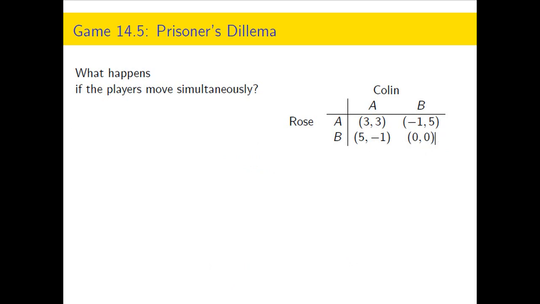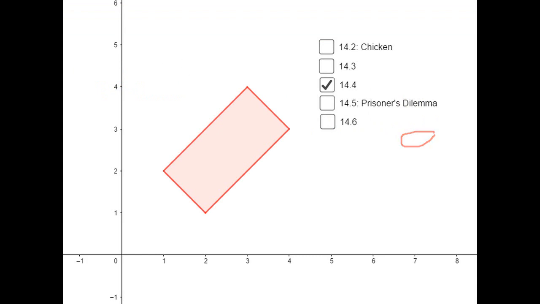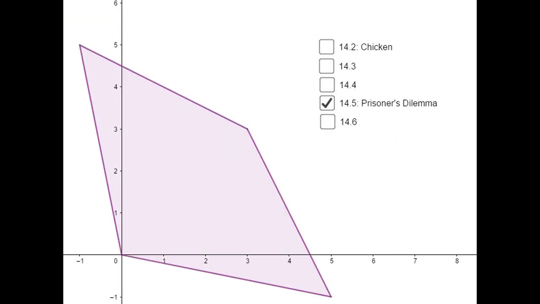So what about the prisoner's dilemma? By the way, there's no threat that works in the prisoner's dilemma because the dynamics push us to this ugly point, and we can check out the geometry to see that the prisoner's dilemma has 3 Pareto optimal points, one that's really, really good for Colin, one that's really, really good for Rose, one that an objective observer would say is best, but the Nash equilibrium is the 0, 0. And the only point that's not Pareto optimal. That's why it's called the prisoner's dilemma.